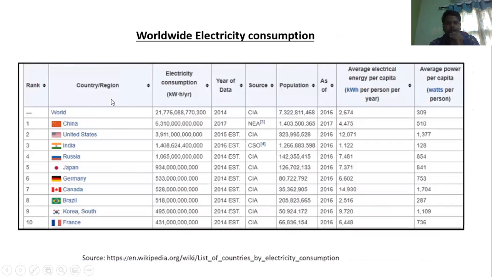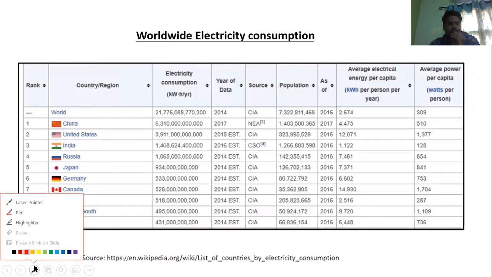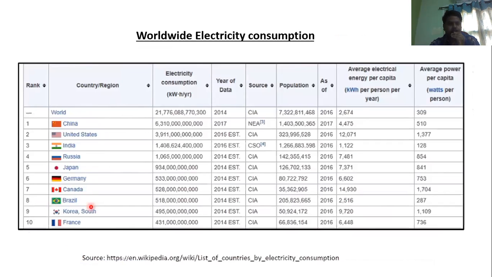Now coming to worldwide electricity consumption. According to this chart, different countries are there. These are the top 10 countries which are consuming electricity: China, United States, India, Russia, Japan, Canada, Brazil, Korea, and France. These are the 10 countries consuming the highest electricity in the world.